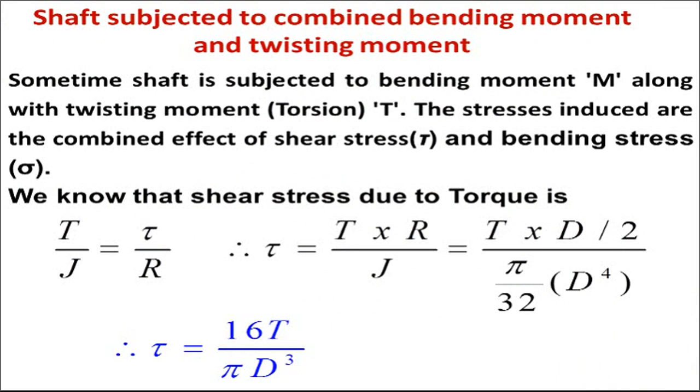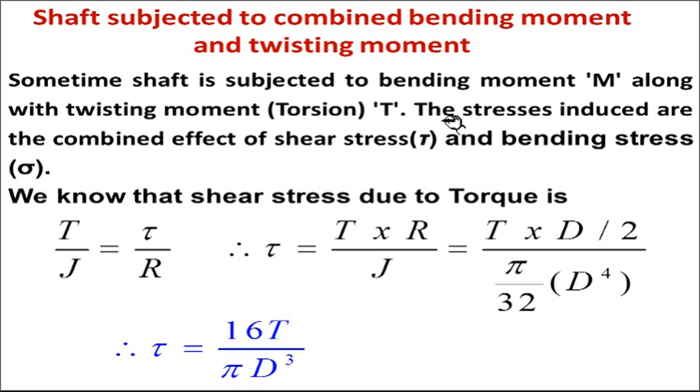There are some practical cases where the shaft is not only subjected to twisting but also to bending moment M. You might have observed the shafts of trucks. They are rotating and transmitting power, but suppose that is a free rotation and only subjected to torque. Suppose in addition to that rotation, at the middle point of the shaft we apply some load in downward direction, that will cause bending in the shaft.